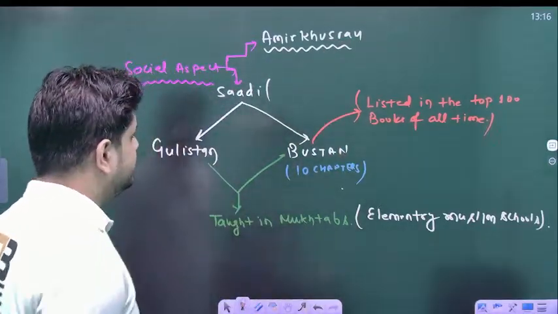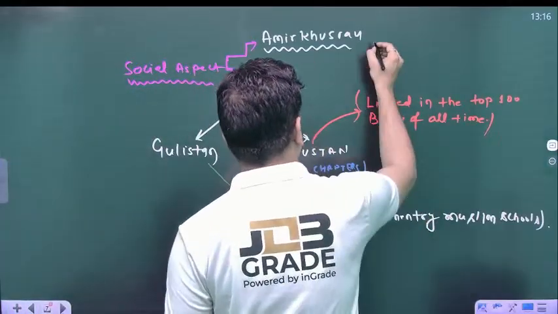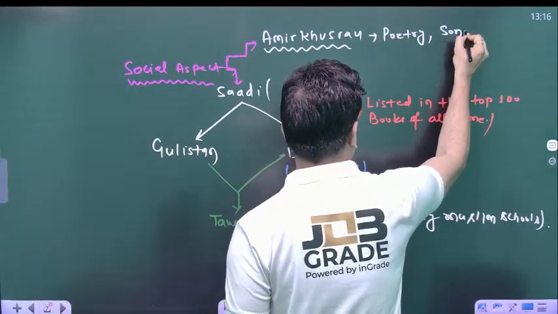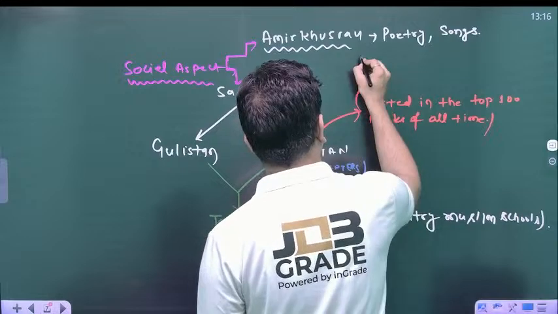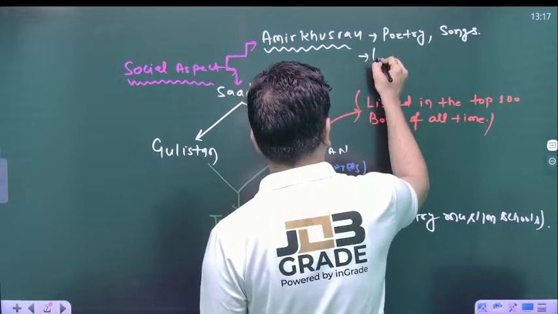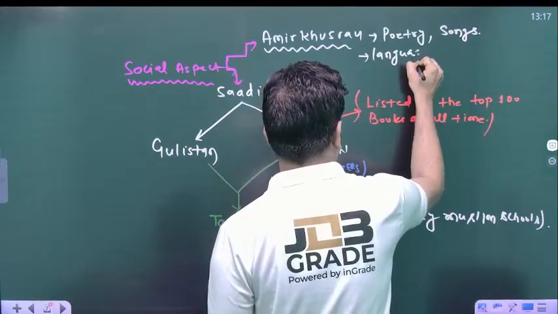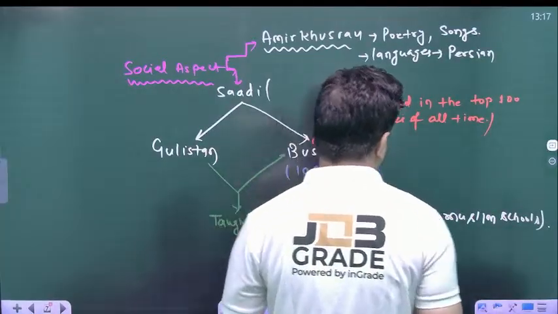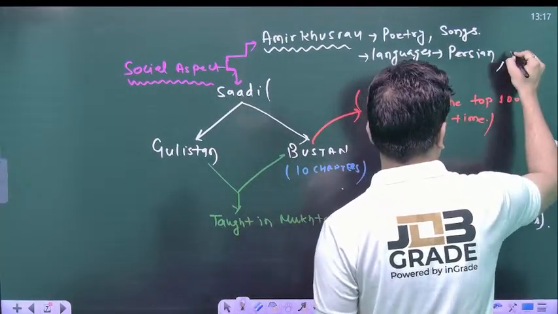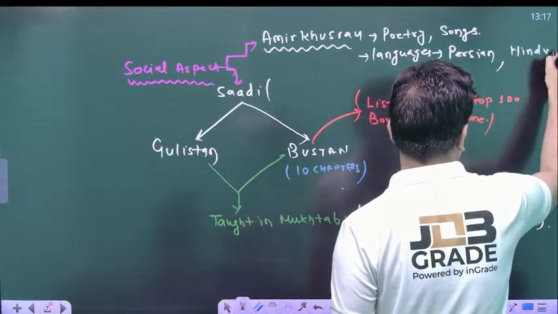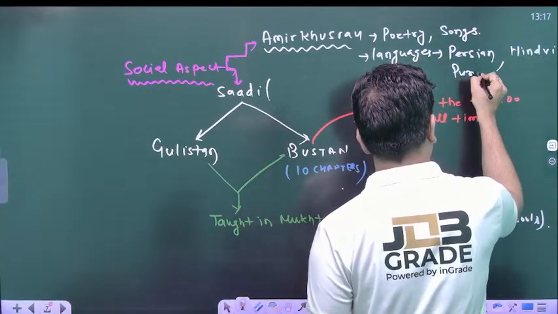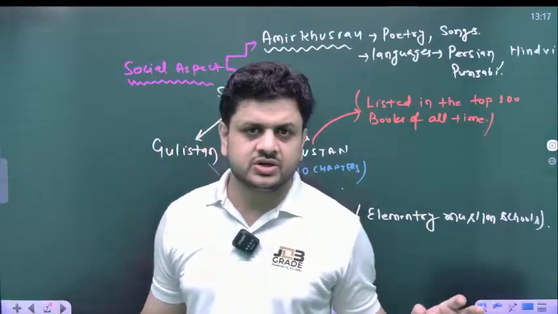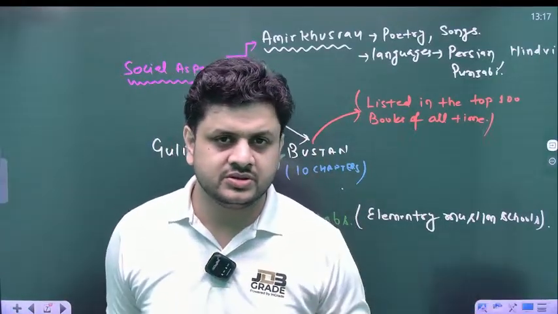Amir Khusro was famous for his poetry and his songs, and he used the Persian language, the Hindi language, and the Punjabi language, which shows his open-heartedness while approaching Indian culture.